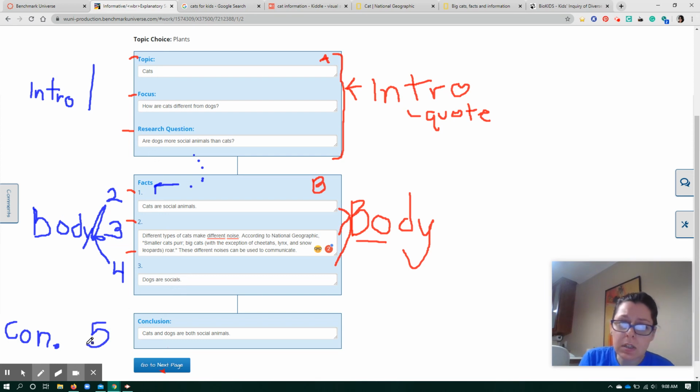Now, your paragraphs don't need to be long. I would say for your introduction, the paragraph should be 5 complete sentences or more. That means I have periods at the end of my sentences. And I'm going to say the same for the conclusion. Your conclusion paragraph should have about 5 sentences also, that are complete.